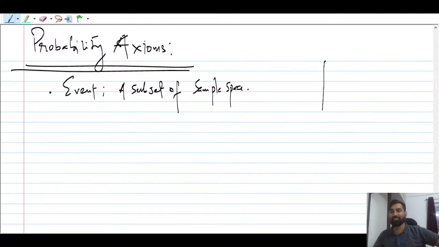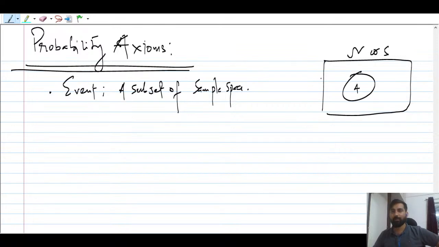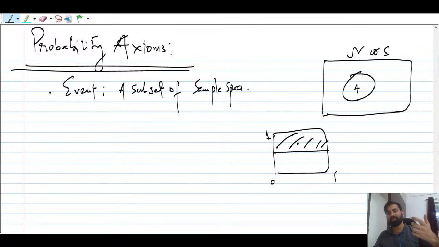Right. So suppose this is the sample space, you can say S or you can say omega. Understood? I think this is clear, right? And you can say that this is going to be an event A, the discrete sample space. And if you take the continuous sample space, 0 to 1 and 0 to 1, suppose your bullet is going to fall in this half, so this is the event, a subset of the sample space. Okay, understood? So we are going to find the probability of that bullet to hit that area.